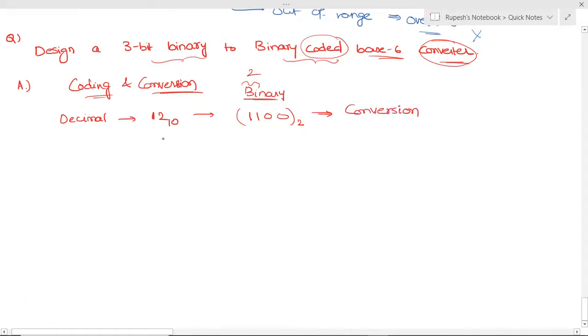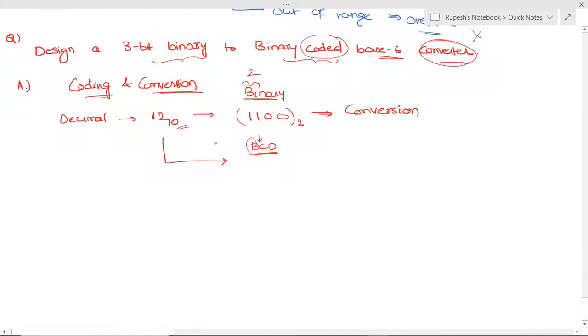And when we write the same 12 in the form of BCD, BCD stands for binary coded decimal. Then BCD coding, coding means here you have to code in terms of binary. Binary means 1 and 0. Decimal means 10.